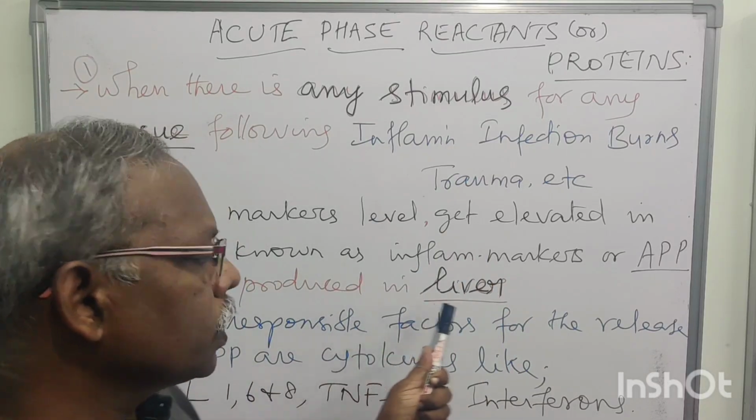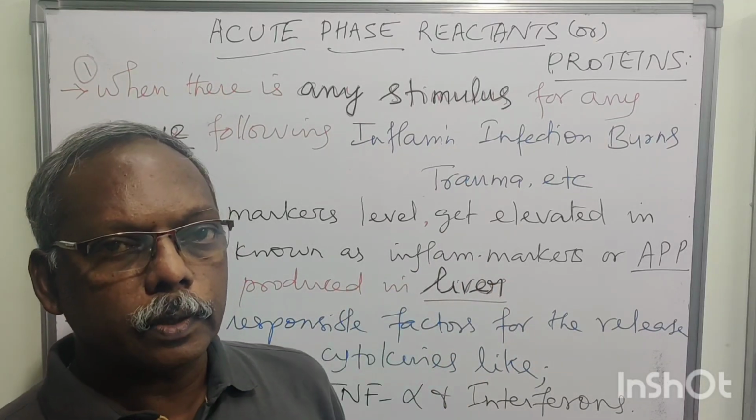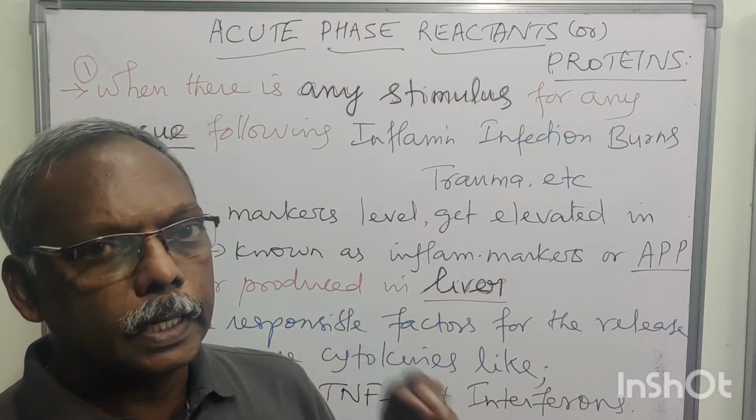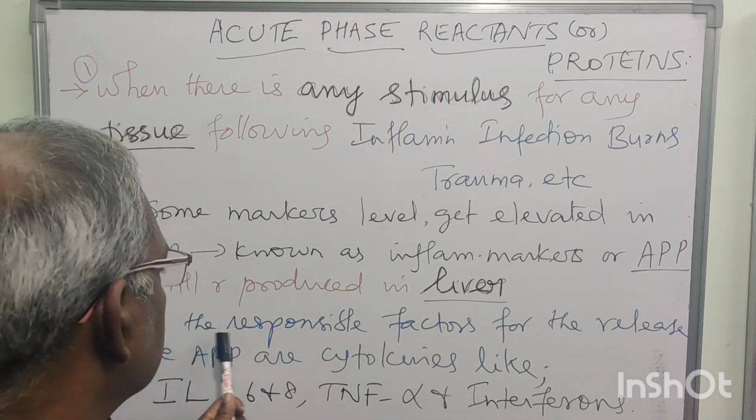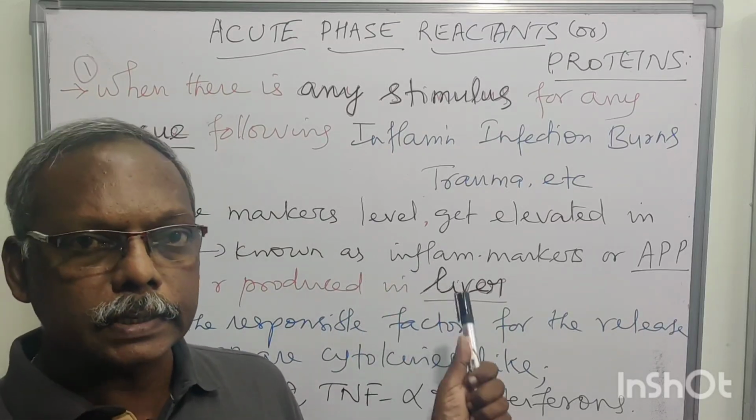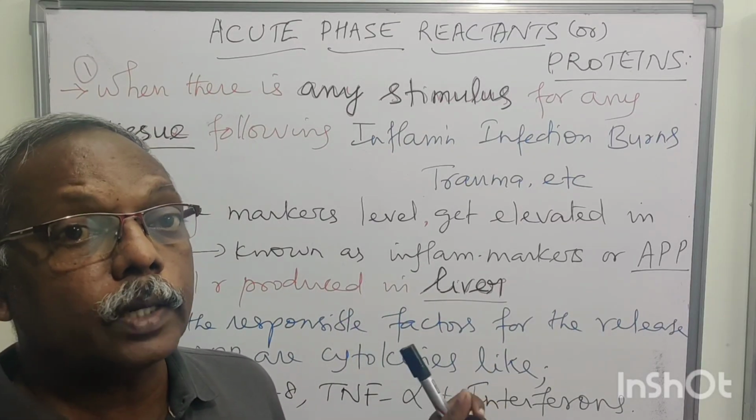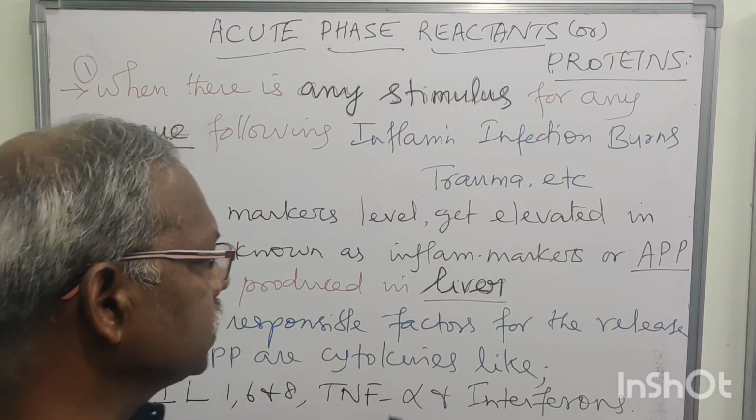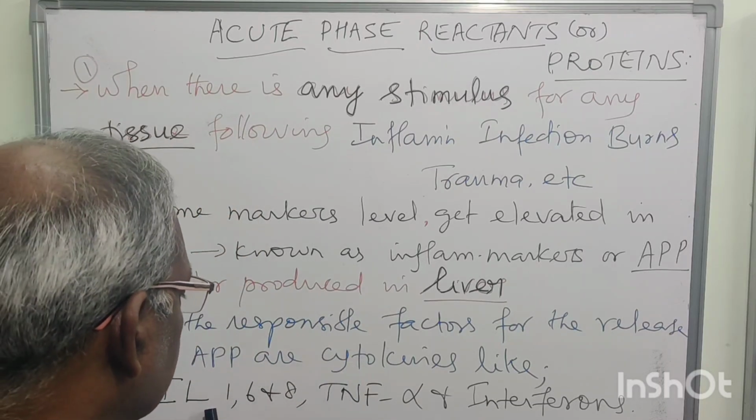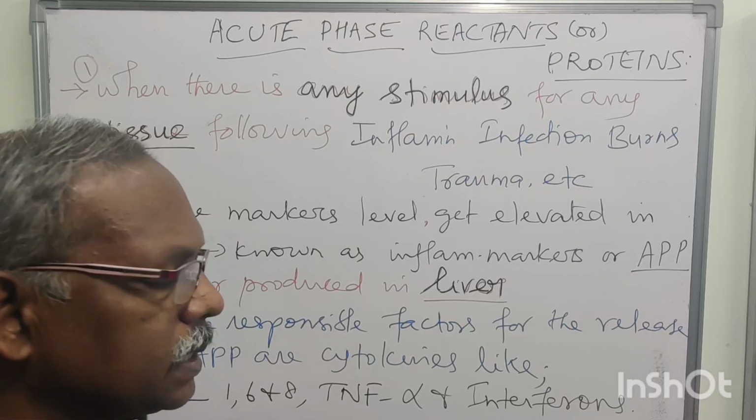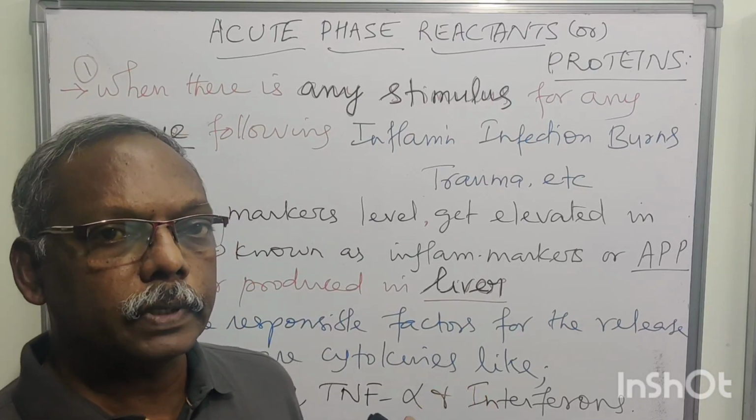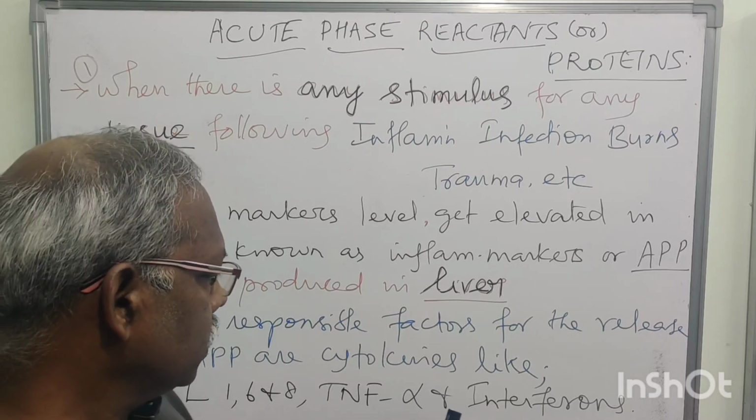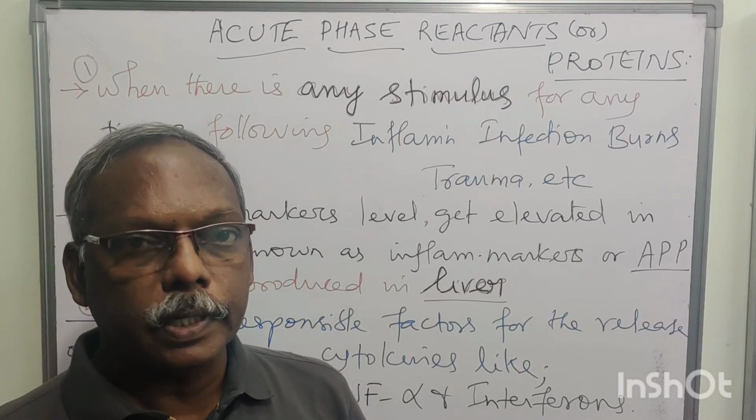So all are produced in liver. This is a very important question. All the acute phase reactants are synthesized from liver only. Next, the release of these inflammatory markers is driven by cytokines, which are released by macrophages and neutrophils. The examples are interleukin 1, 6, 8 and TNF alpha, that is tumor necrosis factor alpha, and some interferons.